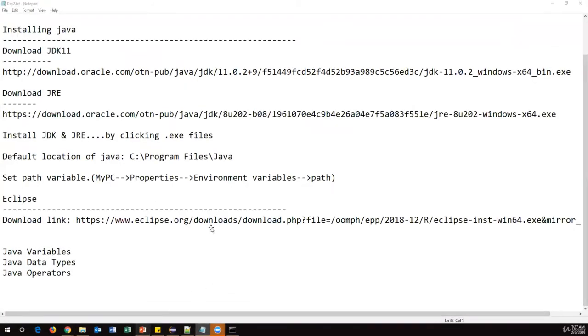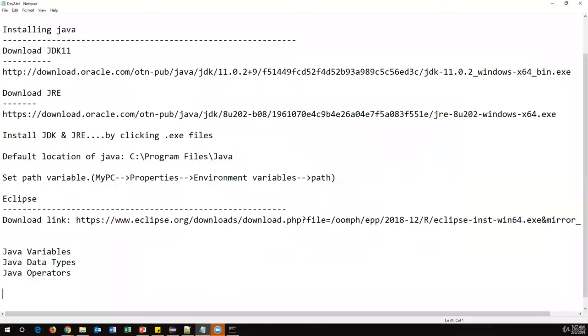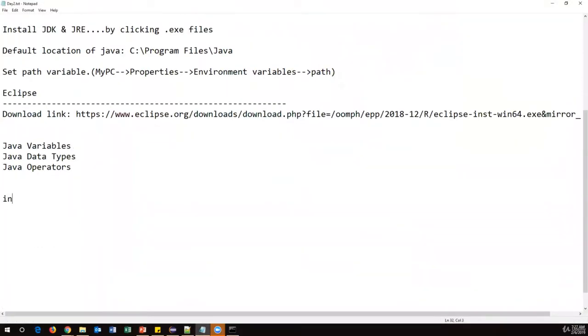So now what we have understood is what a variable is. This is called variable declaration, and this is called variable initialization. In Java we can write it in two different ways. When I say integer a, this is just the declaration part. This is called variable declaration. So a is an integer type, and we can store a number. Suppose I want to assign a value to a, I can write one more statement, a is equal to 100. So this is called initialization.